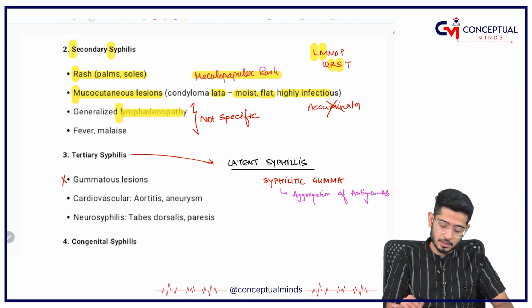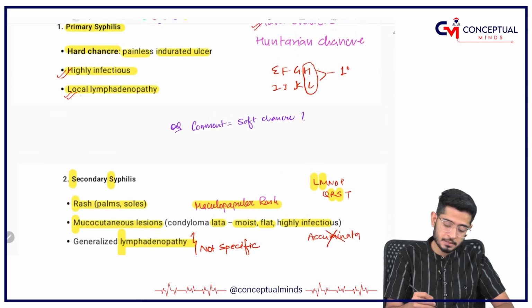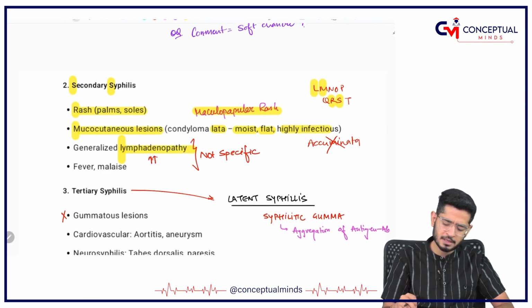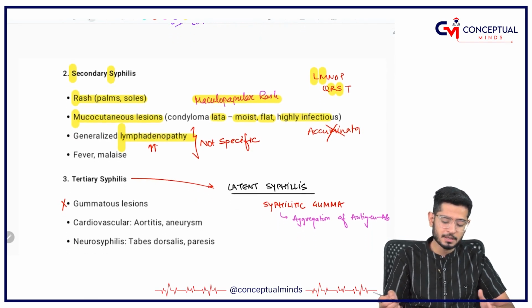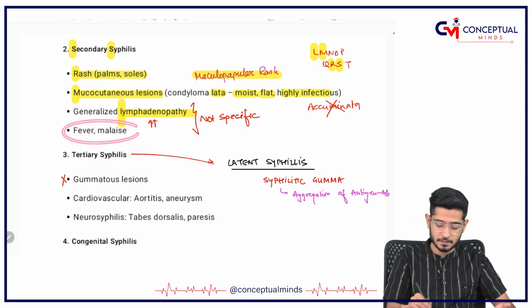Yes, it is associated with generalized lymphadenopathy. So in primary there was a local lymphadenopathy, whereas in secondary you have a generalized lymphadenopathy. And yes, of course, fever and malaise are going to be there because it is nothing else but an infectious disease.